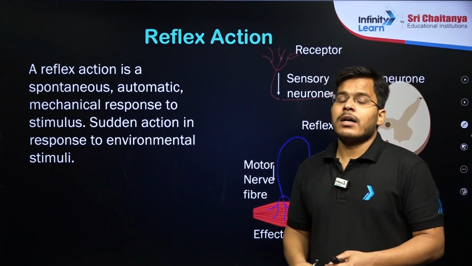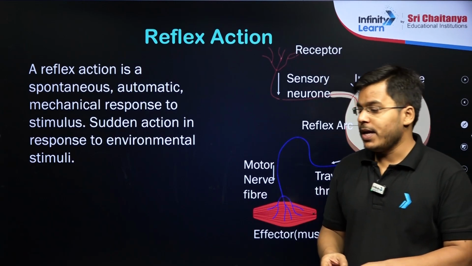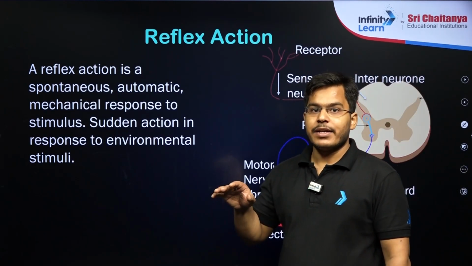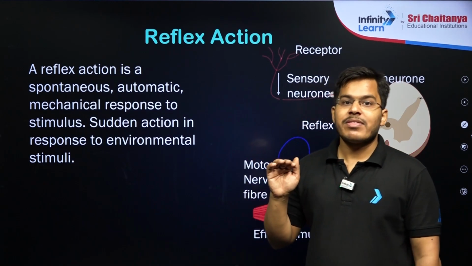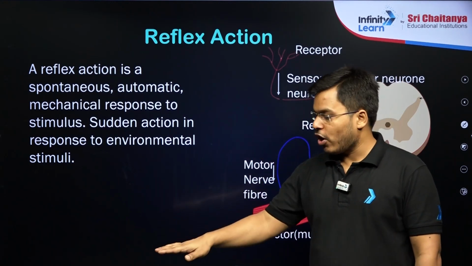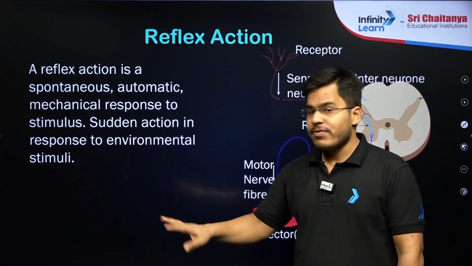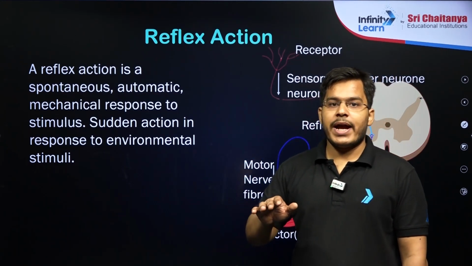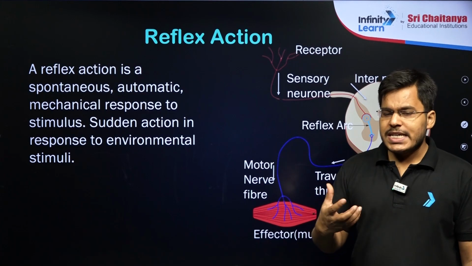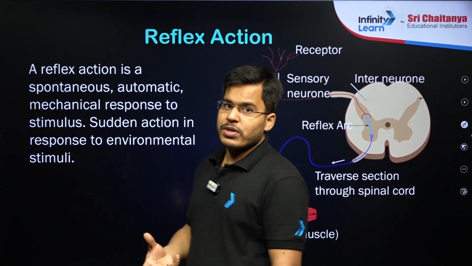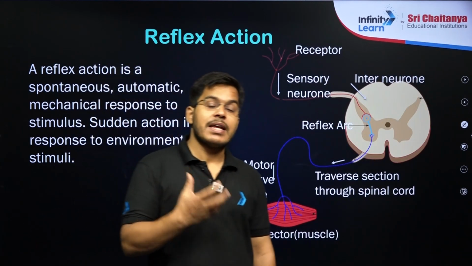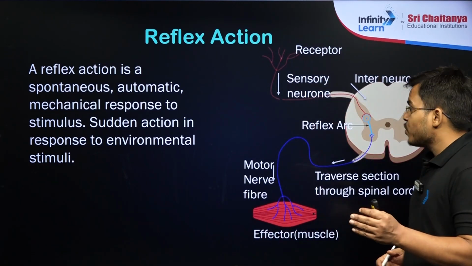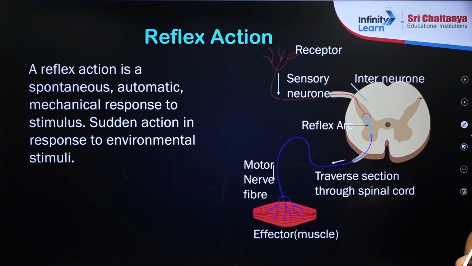Another important example, students, is when we touch a hot pan, our hand moves instantly. Our brain will not be thinking whether this is a hot pan and it can burn my hand. Just we touch the hot pan and our hand moves away like this. So these types of actions in a dangerous situation, which happen very swiftly and rapidly, are known as reflex actions. So students, how do they happen? Let's see.